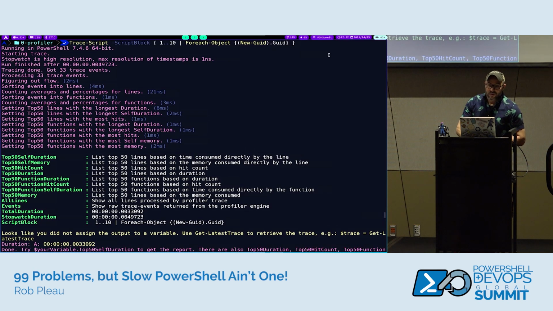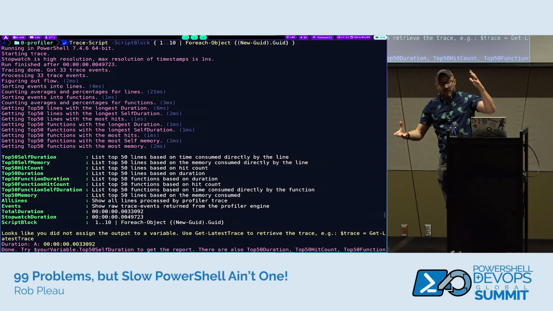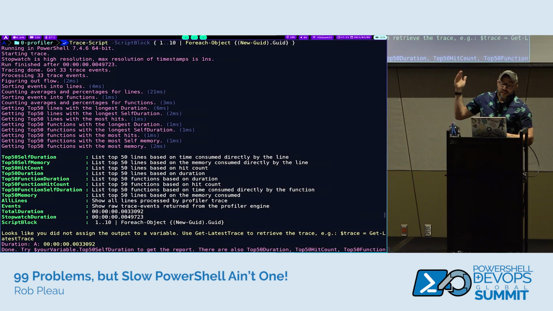So you can see right off the bat, the script block's very simple. We're defining a range 1 through 10. We're going to foreach loop through that, and we're just going to generate some GUIDs and output those. We're not going to see that just because Profiler is not going to show us the output, but very simple, but you get a ton of information.